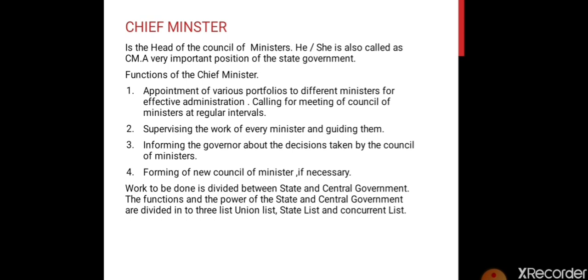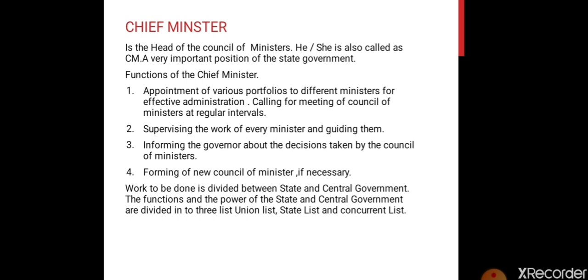So in such cases he does that also. Now the work that is to be done is divided between the state and central government. So the work that we do at a state and at a national level is divided into two parts.